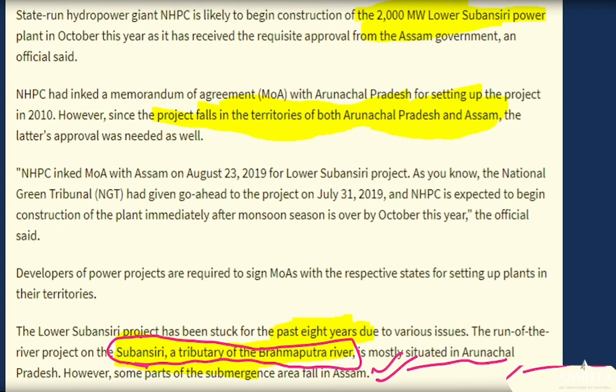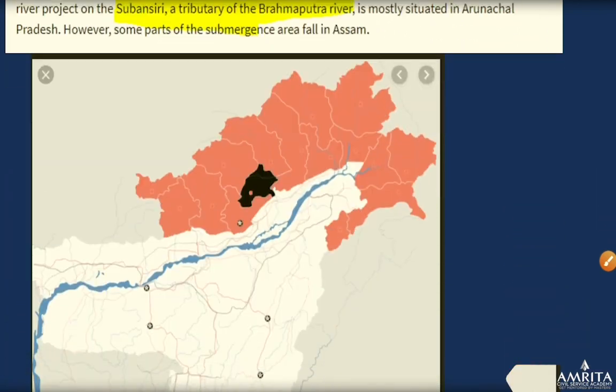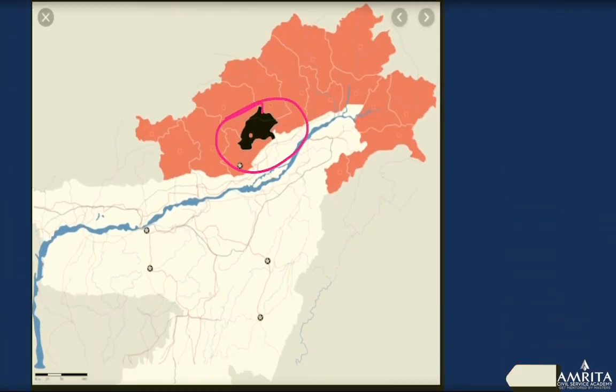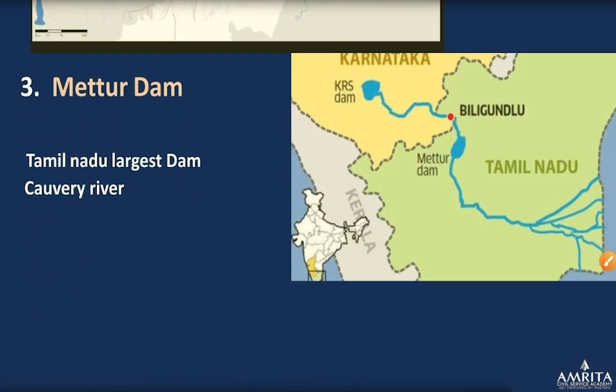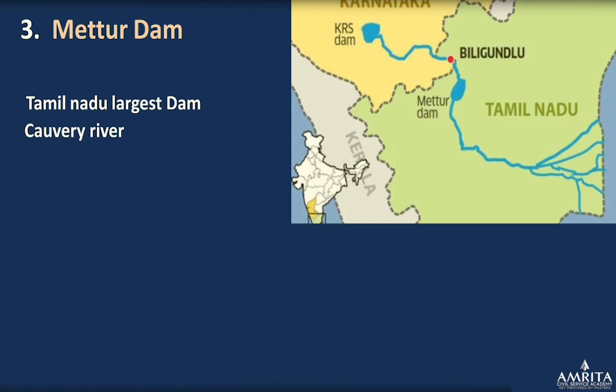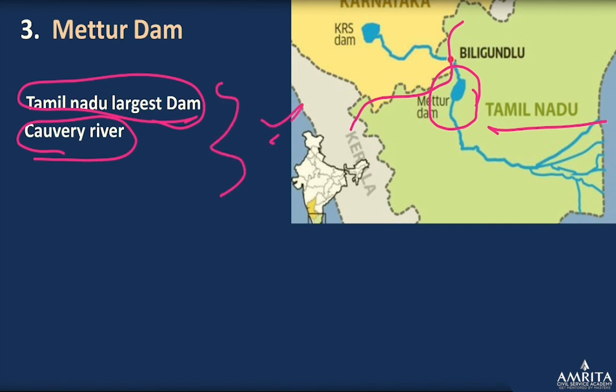Okay, it is mostly situated in Arunachal Pradesh. So the 2000 megawatt Subansiri project falls in the territory of both Arunachal Pradesh and Assam. See the location here. It is at the border of Arunachal Pradesh, but the basin also lies in Assam. This is what we have to discuss, the Lower Subansiri project. Next is Mettur Dam. Mettur Dam is located here on the Tamil Nadu Karnataka border, on the Kaveri river. It is Tamil Nadu's largest dam on the Kaveri river. This is Krishna Rajasagar Dam. We'll discuss that.